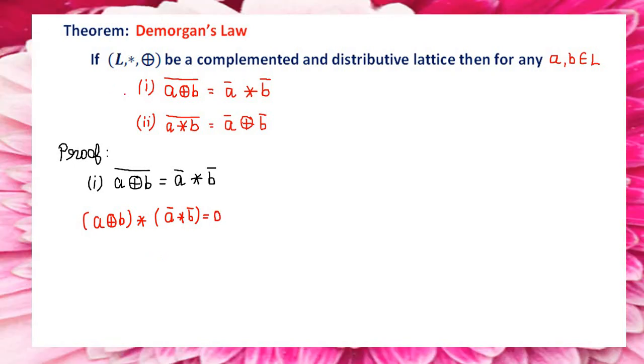Now I am going to take my left hand side, then I have to prove my right hand side part. So the left hand side will be A direct sum B star A bar star B bar. So this is my left hand side. Next I am going to introduce the distributive law. The first one, take A, then multiply with A bar star B bar.